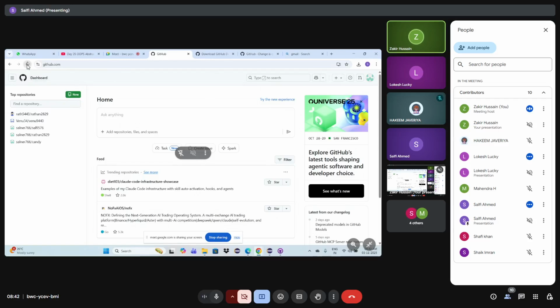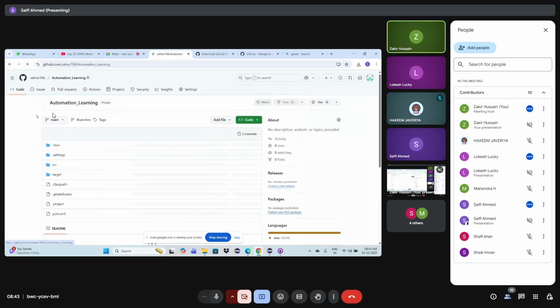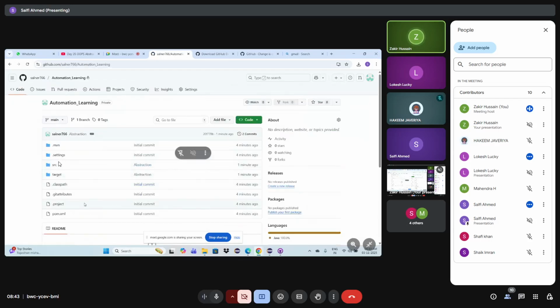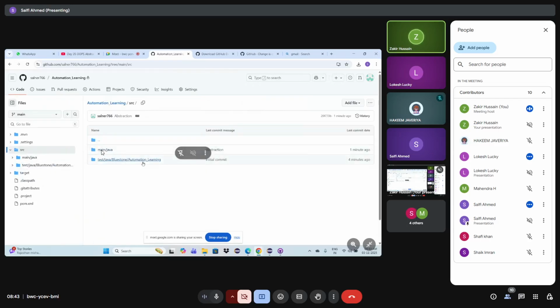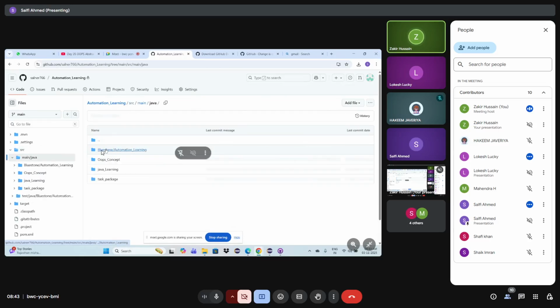Refresh the web page. So there is something called automation learning. See, this was not there previously. This is now coming up. So open that. There is something called SRC, right? Open SRC. Main Java. So all your code is present here.